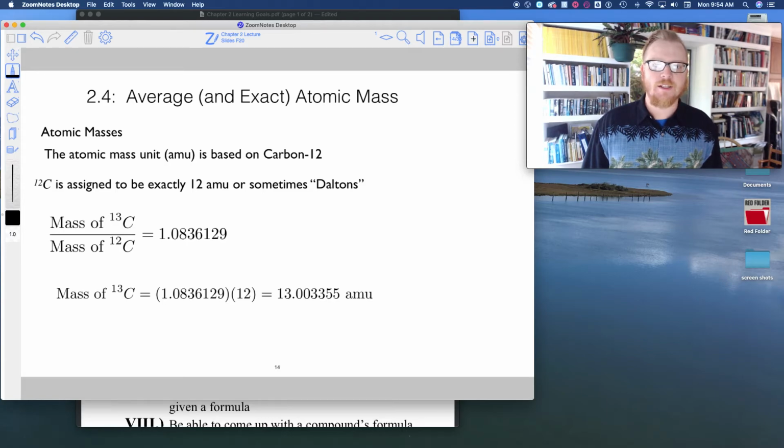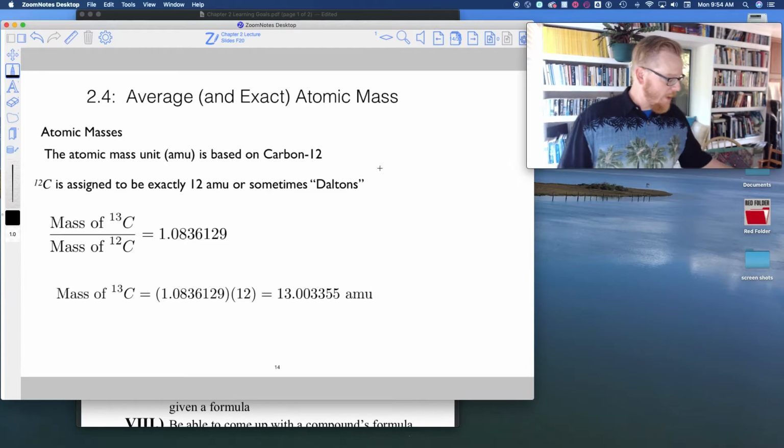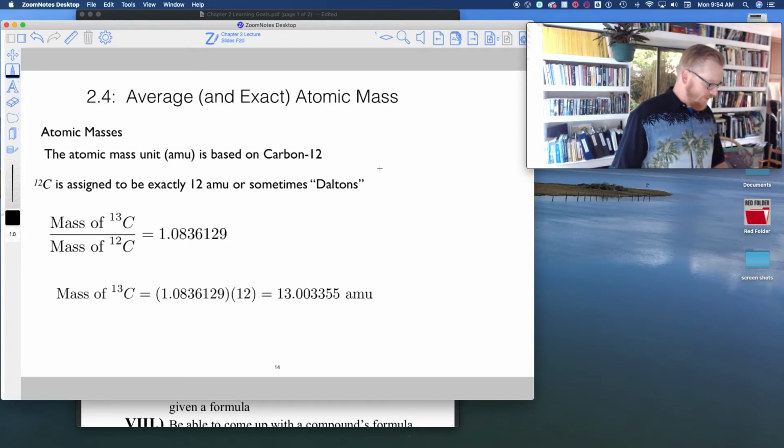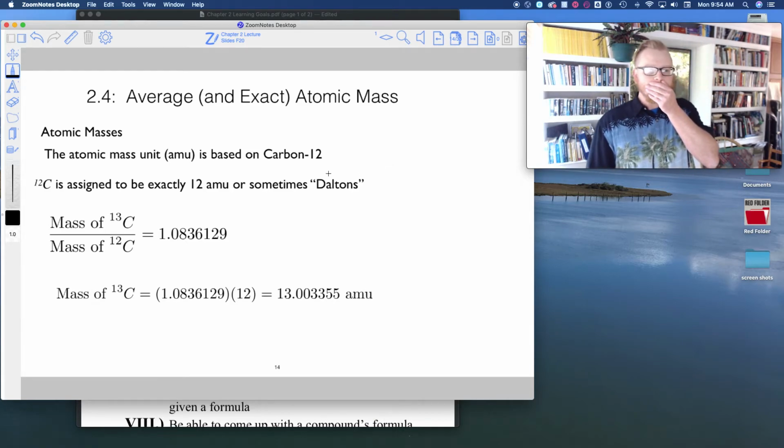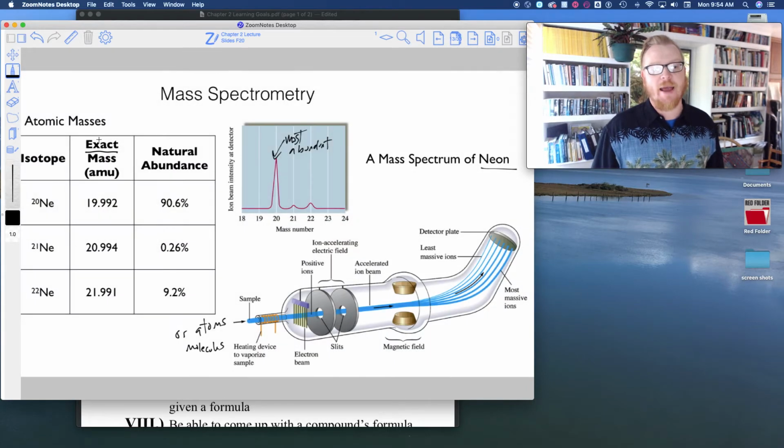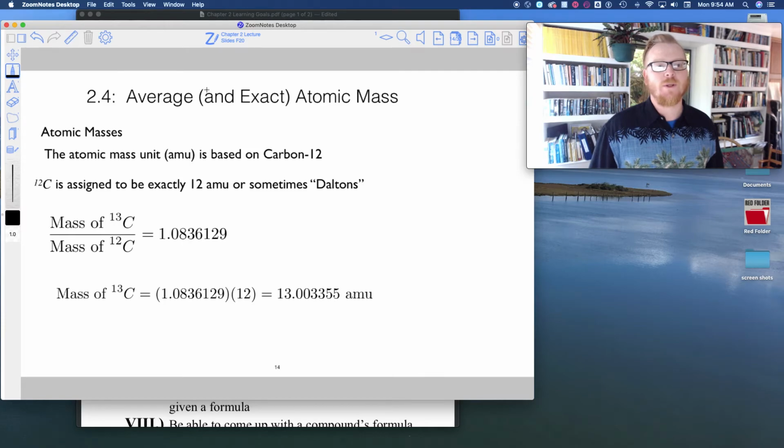This is the last little bit that I'm going to talk about, and then I'll end this lecture because I think this has been going on for a little bit. Let's talk about average and exact masses. We've talked about exact masses, right? That's what this whole thing is about. So what's the average mass? Well, the average mass is the average of all of the exact masses. Not too bad, okay?